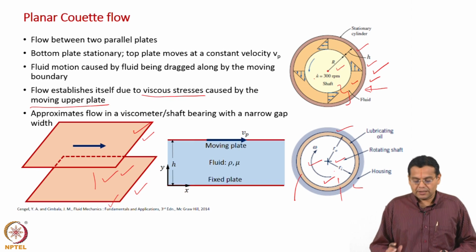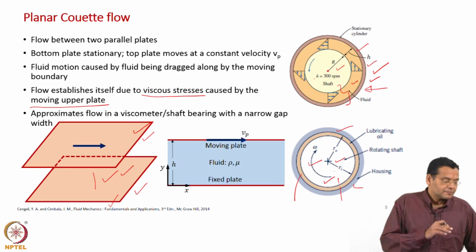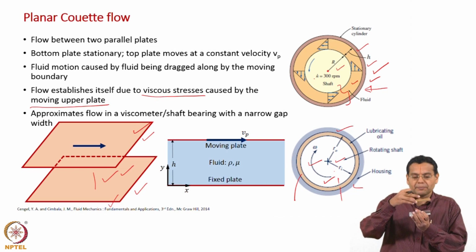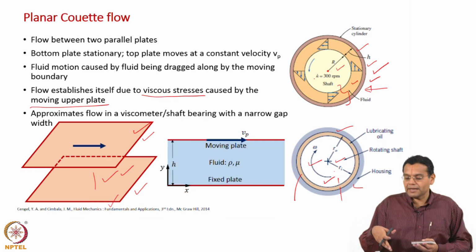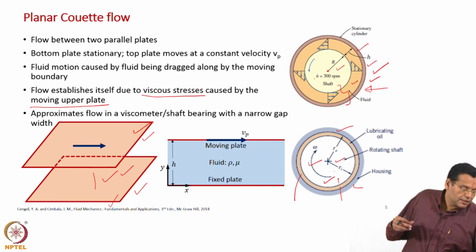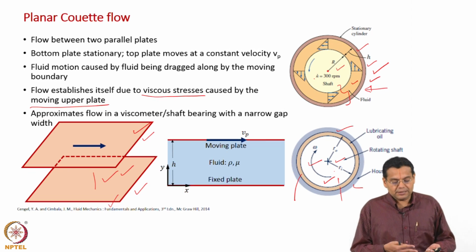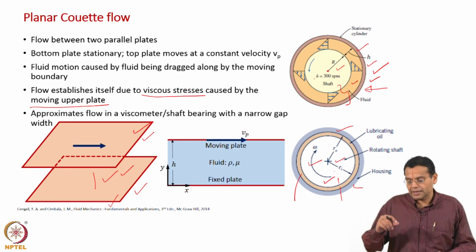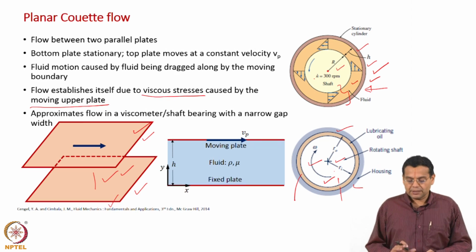coordinate system, so that our complexity is reduced, and though this arrangement cannot be realized in the lab, we can't have two plates like this, make one move and then get a velocity field between them. But how do you realize it? Take these two cases: have a fluid between two cylinders and rotate one cylinder, you can get a similar velocity field. Okay. And if the gap is very small, this Cartesian configuration approximates the cylindrical geometry. Okay. That is the idea.